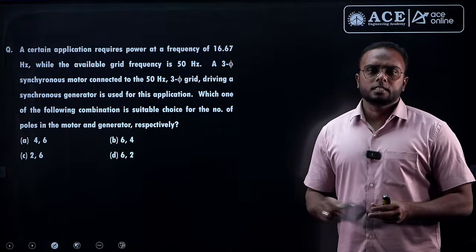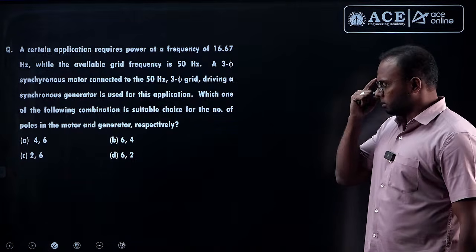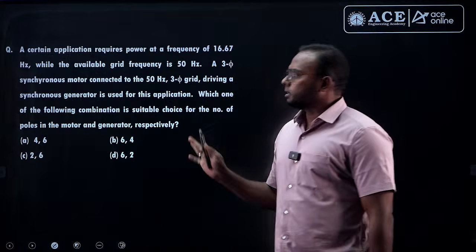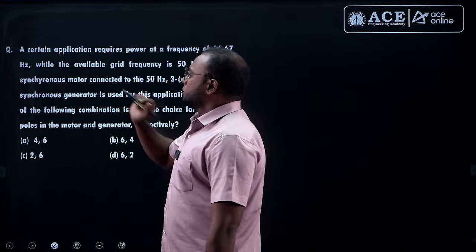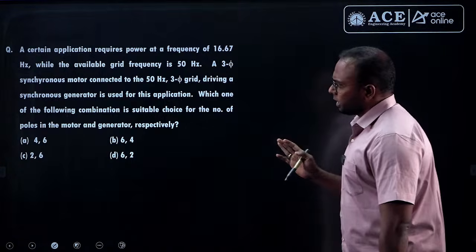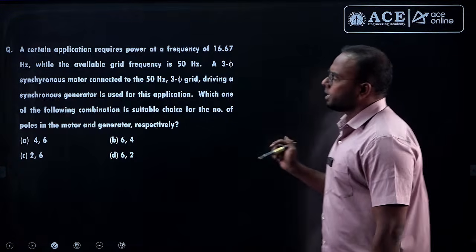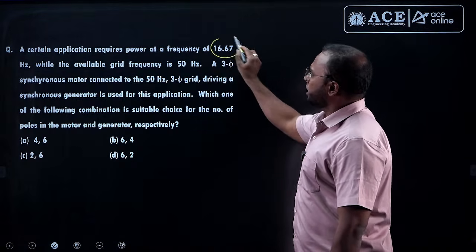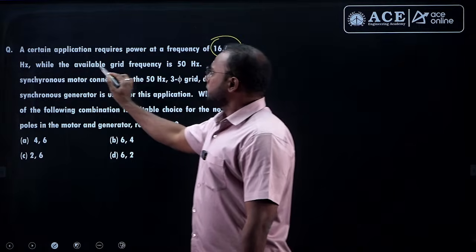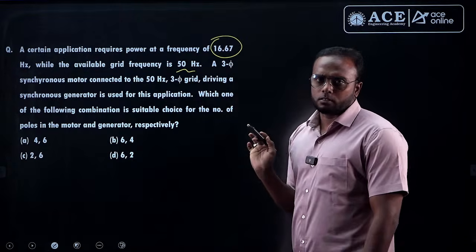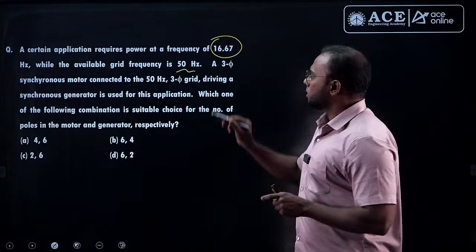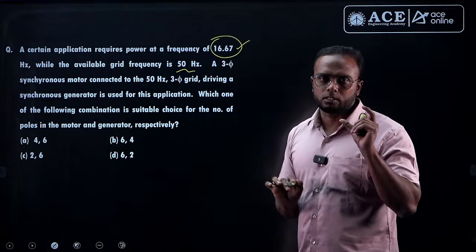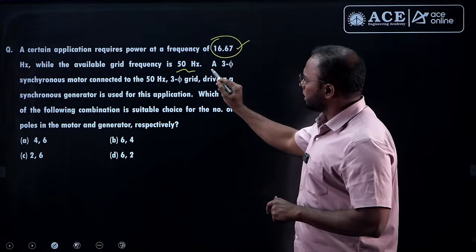Everyone, let's see the questions from machines up to now. Whatever we have received, let's see the questions available here. So this question is from synchronous motor. First read the question. A certain application requires power at a frequency of 16.67 Hertz, while the available grid frequency is 50 Hertz. So we need a frequency of 16.67 Hertz.